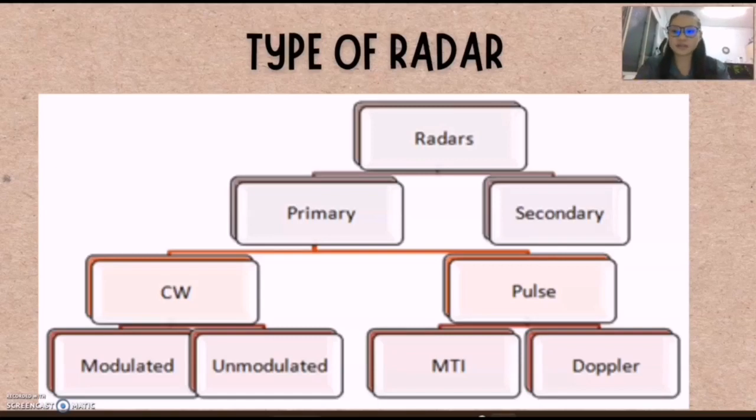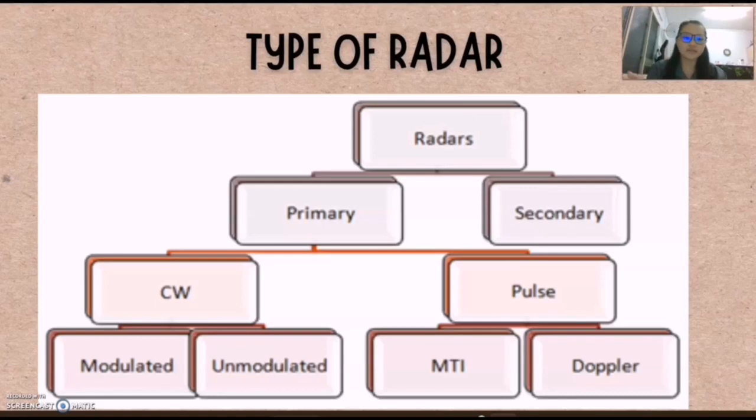Good morning everyone. Now I'm going to present my part, which is the types of radar. Radar can be classified into two categories, the primary radar and the secondary radar. Primary radar can be classified into modulated CW radar, which uses the frequency shifting method. In this method, a signal that constantly changes in frequency around a fixed reference is used to detect a stationary object. For unmodulated CW radar, an example is the speed guns used by the police. The transmitted signal of this equipment is constant in amplitude and frequency.